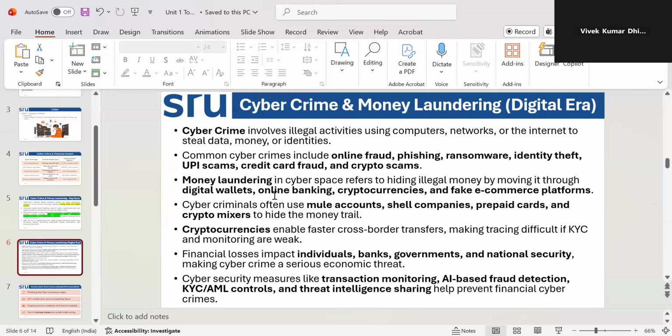Most of the time, cyber criminals are not sitting in the actual country or city where they are attacking. Suppose they are targeting India, they will sit in Africa or some other country. Suppose somebody is targeting Africa, they will sit in some other country, maybe India or some other place. If we talk nationally, someone targeting one state will not sit in the same state.